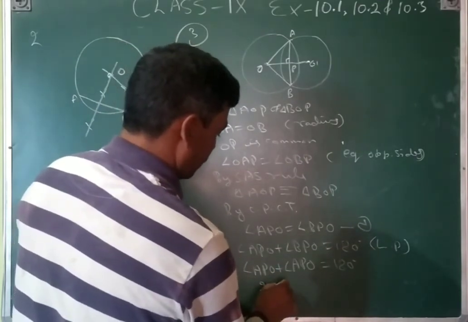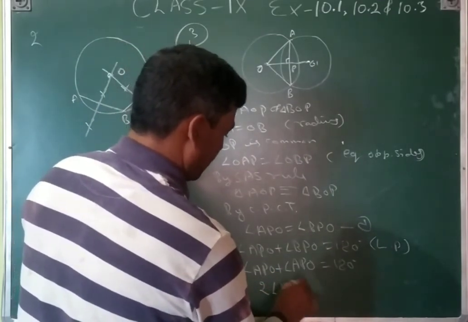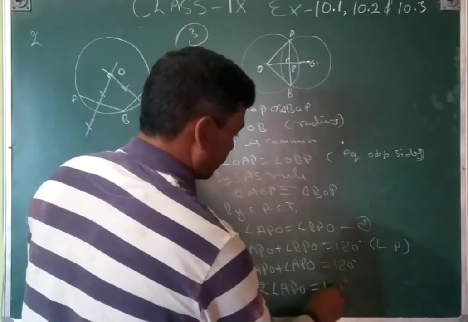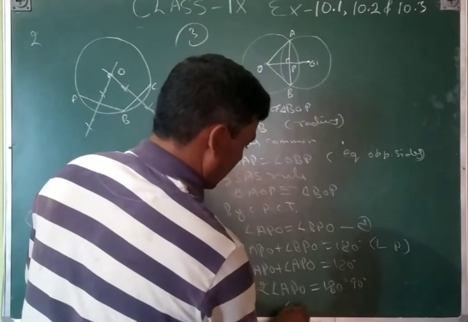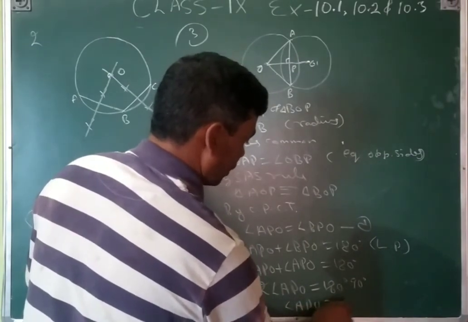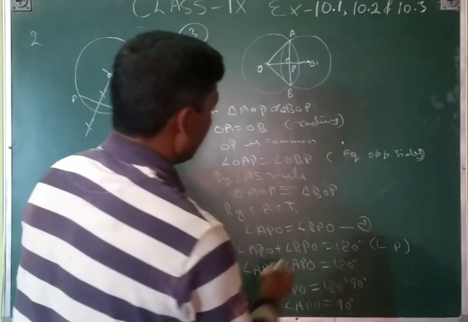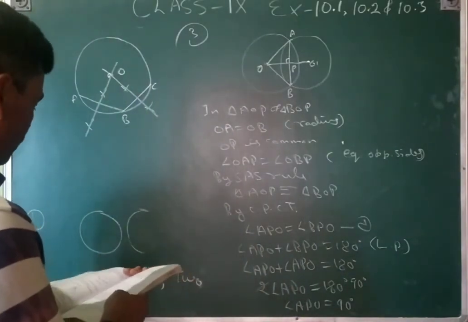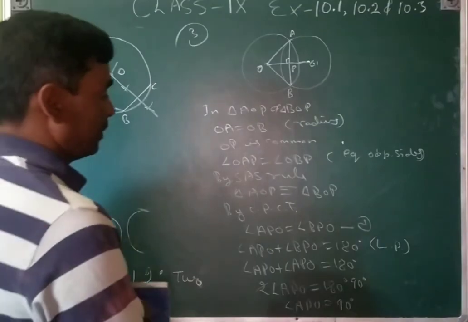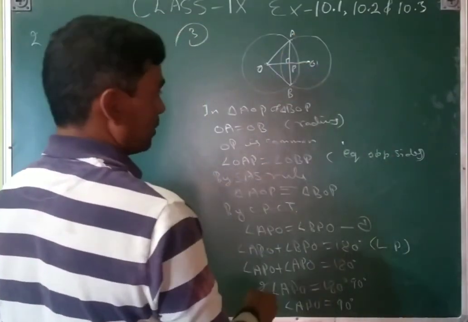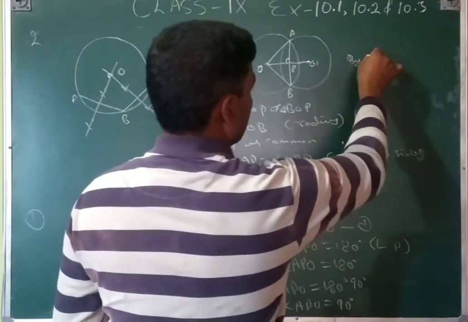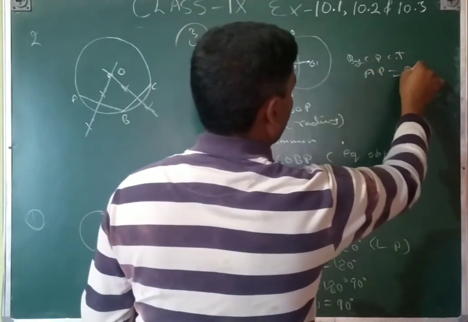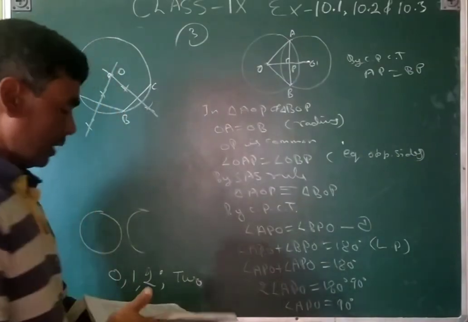So 2 angle APO is equal to 180, so angle APO is equal to 90 degrees. That is perpendicular, and then the bisector of the common chord. Bisector means, by CPCT, we can similarly write AP is equal to BP. Both proofs we have done. Okay.